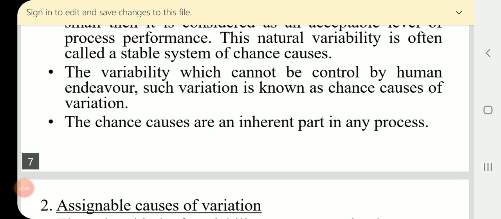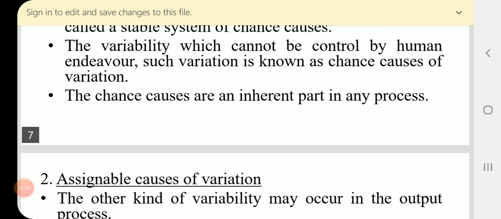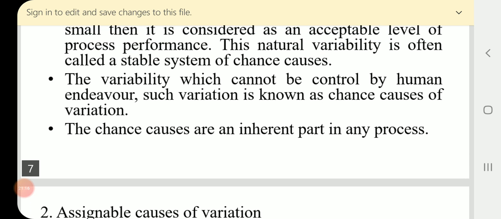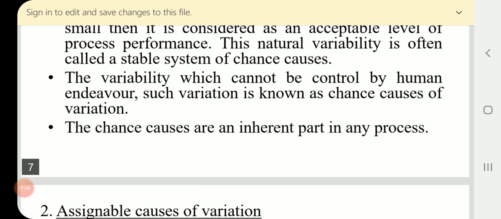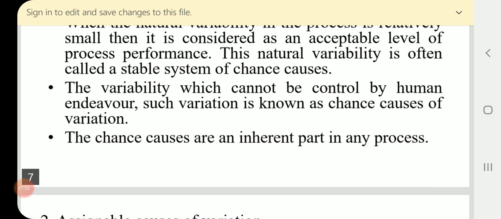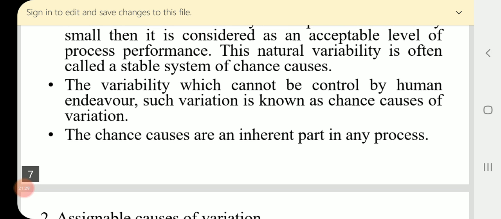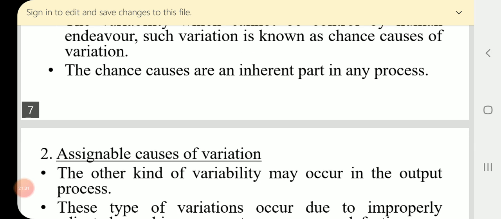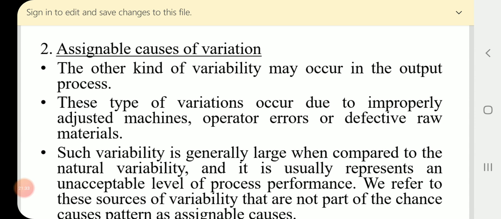The chance causes are an inherent part of any process, whatsoever the process; this variability definitely will be there. That cannot be controlled by human hand. Hope you understand.